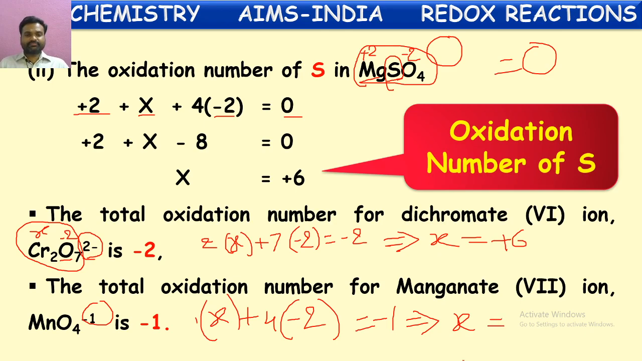If you do the simplification, what do we get for X, children? Yes, some of you are giving it correctly. It is +7. In the manganate ion, the oxidation number of manganese is +7. So in this way we can calculate the oxidation numbers. By using the oxidation numbers, we can say whether oxidation or reduction is occurring for a compound or substance in a chemical reaction.